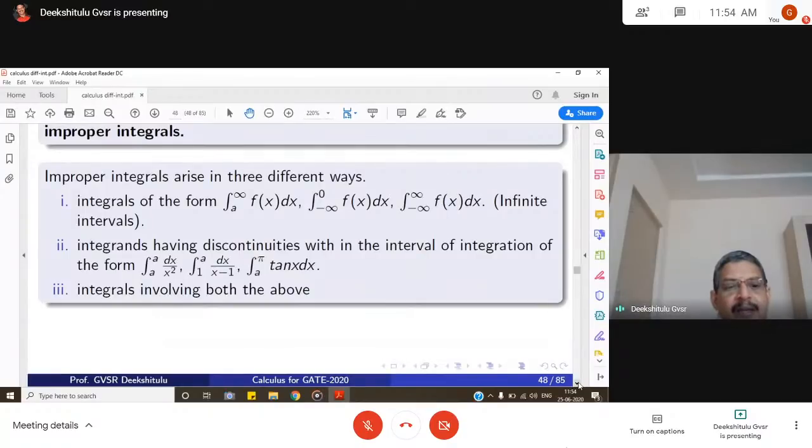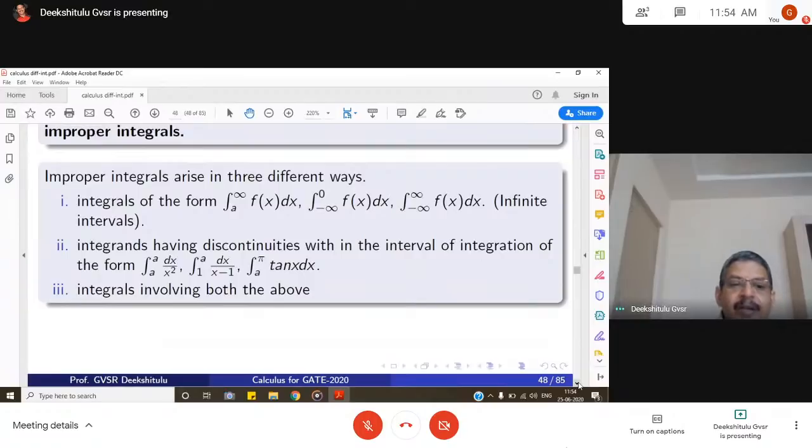That means integral 0 to a dx by x squared. At 0, what happens? 1 by x squared becomes infinity. Such a problem. Integral 1 to a dx by x minus 1. Integral 0 to pi of tan x. What happens to tan x at x equal to pi by 2? It goes to infinity. So the integrand goes to infinity.